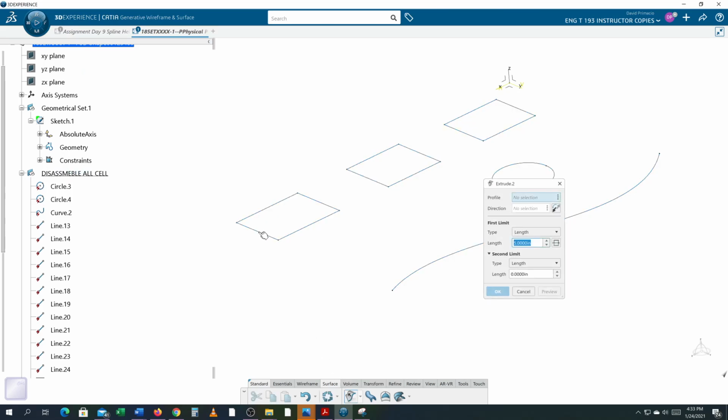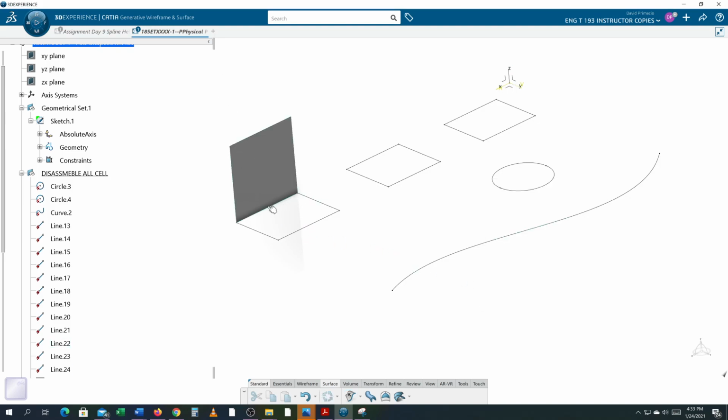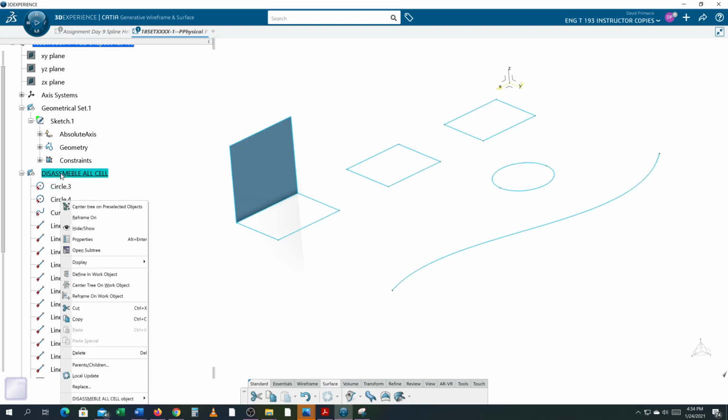Go back to extrude and grab an edge, let's say, and go along the Z direction. So I'll pick the Z vector. And there's a surface going straight up and select OK. But the reason why it's only grabbing that one edge is because we disassembled all. So it's not going to recognize this whole domain. So in this case, we won't use that.